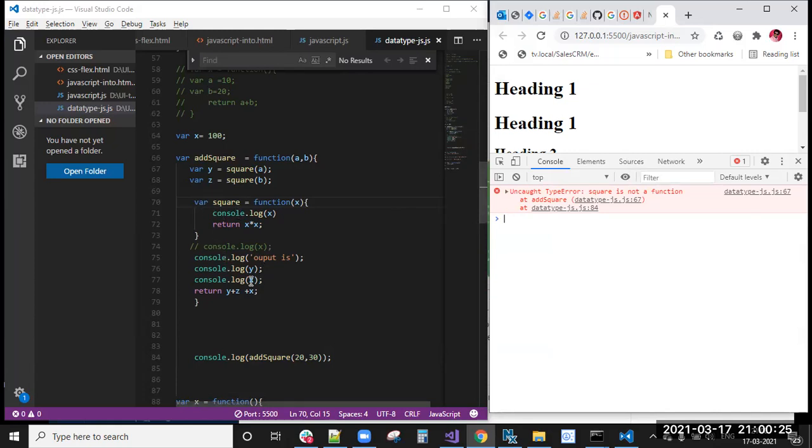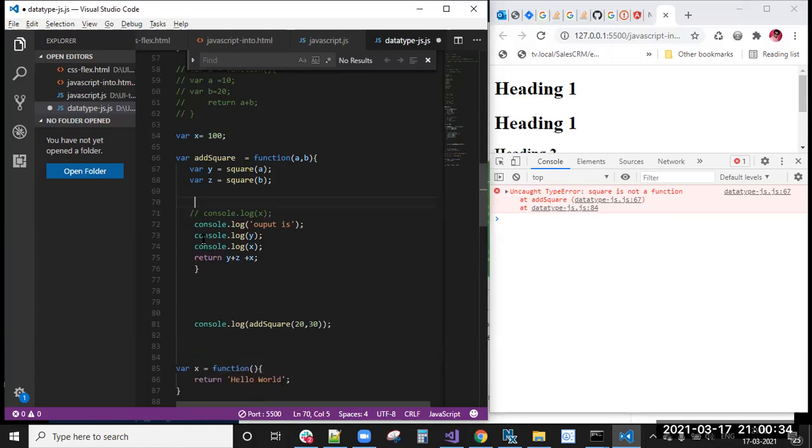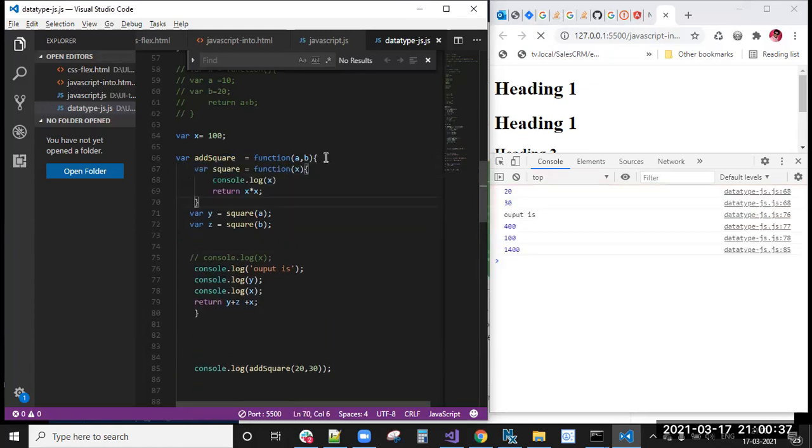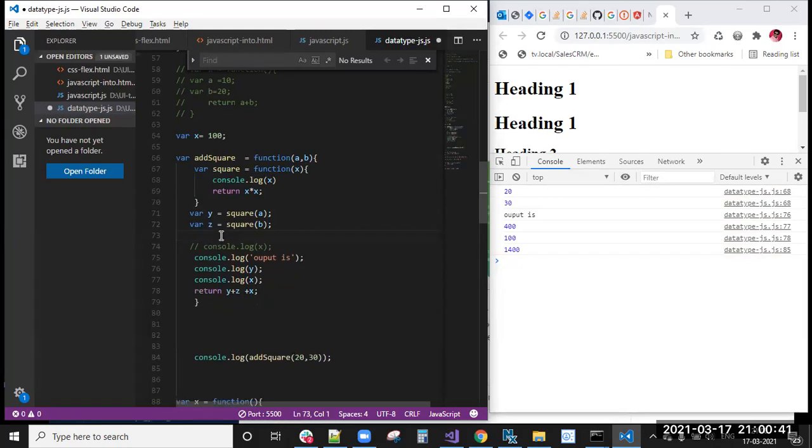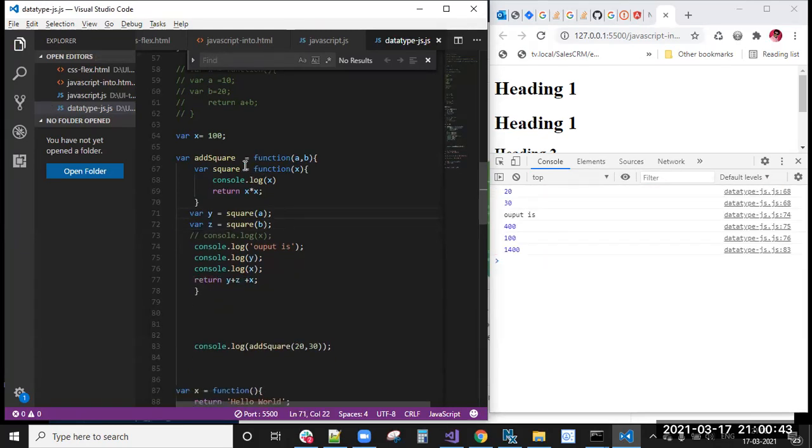Pair square, return, console.log of output, where y equal to, okay. Done. Now I have converted this into the arrow function syntax, meaning anonymous function syntax, variable expression declaration syntax. I have converted this. You can see every syntax is converted.